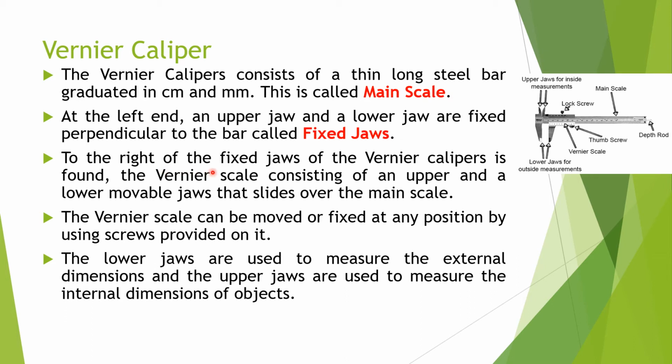To the right of the fixed jaws of the vernier calipers is found the vernier scale consisting of an upper and a lower movable jaw that slides over the main scale, which is movable. The vernier scale can be moved or fixed at any position by tightening screws provided on it. The lower jaws are used to measure the external dimensions and upper jaws are used to measure the internal dimensions of objects.